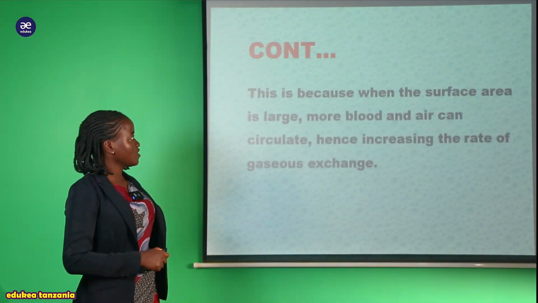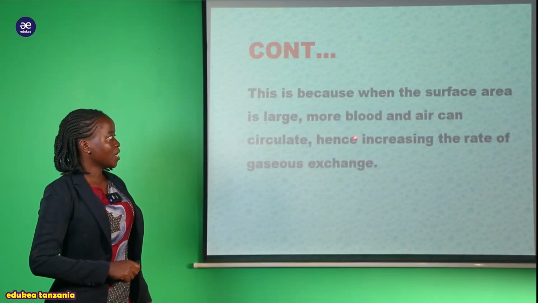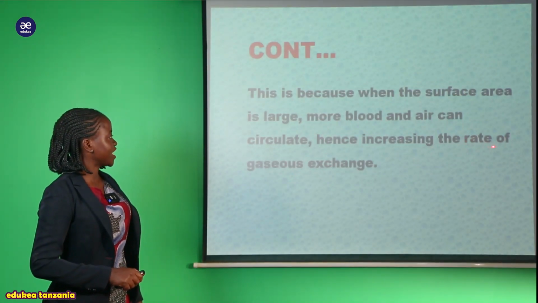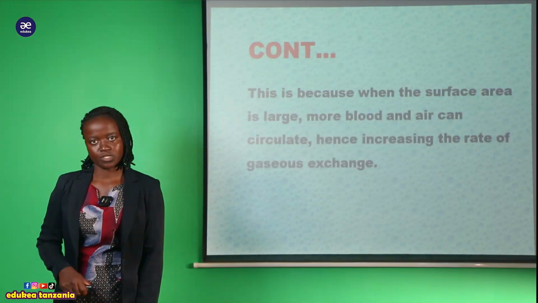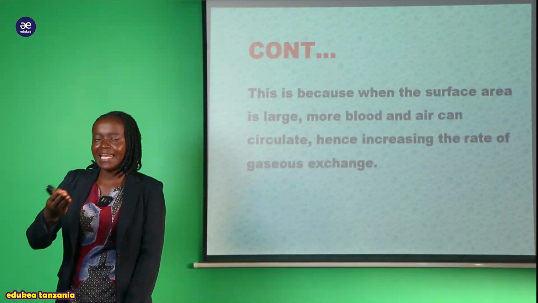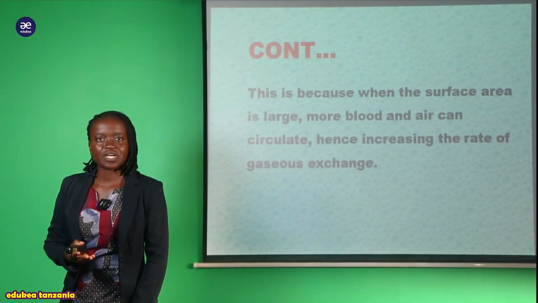Why? It's just because when the surface area is large, more blood and air can circulate, hence increase the rate of the gaseous exchange. Kwa hiyo inamaanisha nini? Kwa maana kwamba ile large surface area of a membrane ikiwa kubwa inamaanisha nini?